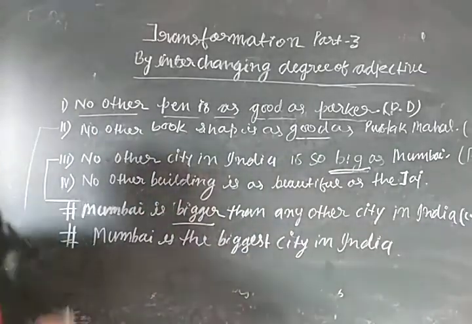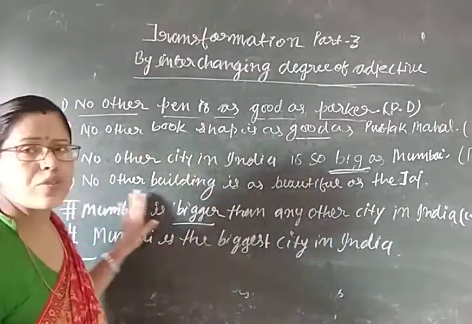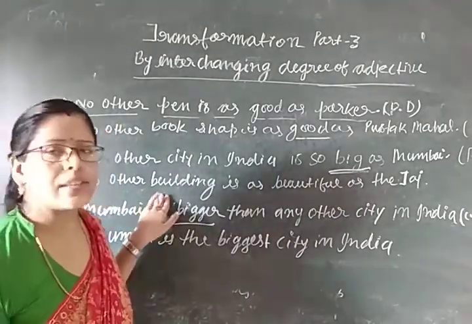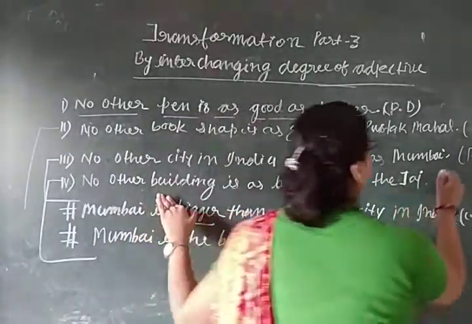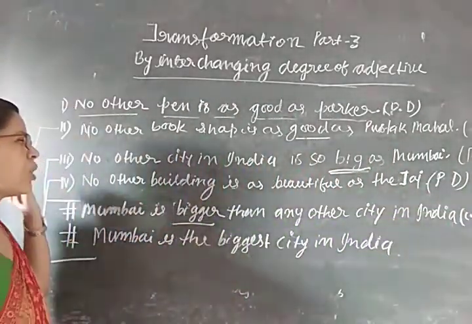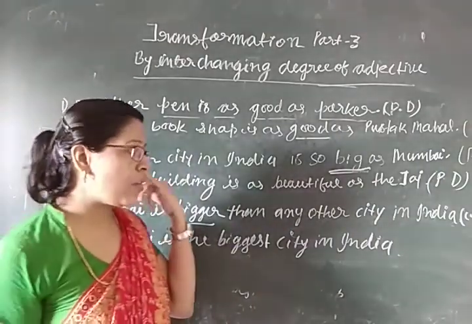Now see another example. No other building is as beautiful as the Taj. This is also an example in positive degree. Now we have to change it into comparative degree.